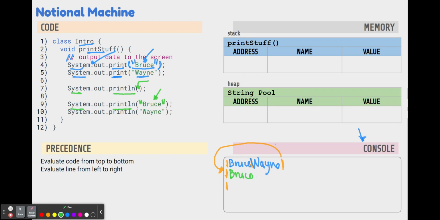And then finally, on line 10, we have our last method call. We are calling println again. We are passing in Wayne again, and that's going to put Wayne on its own line. And since it is a println, it's going to move the cursor down to the fourth line. So anything that we print next will be waiting for us at the beginning of the fourth line.